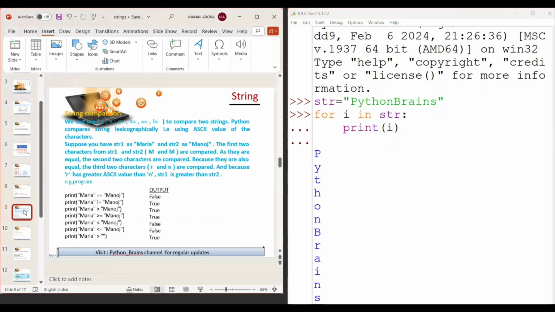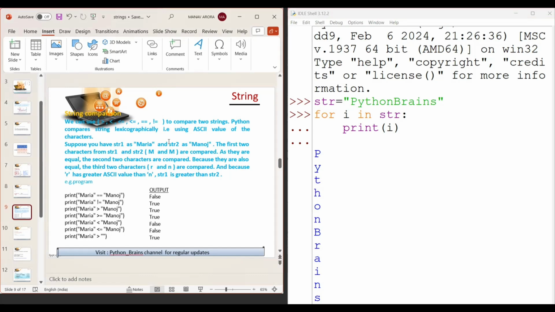Okay, next we have, in this, how can I compare my two strings? So we already learned comparison operators. We have greater than, less than, greater than or equal to, less than or equal to. So we use any comparison operator to compare my two strings. But the point is how Python compares. Python compares strings basically using the ASCII value of the character.